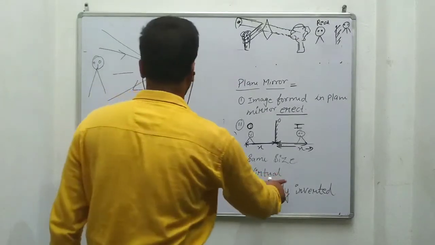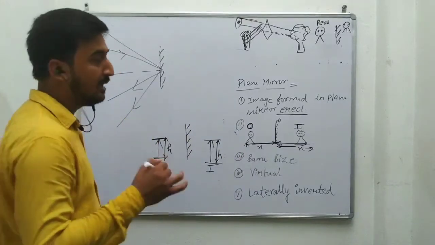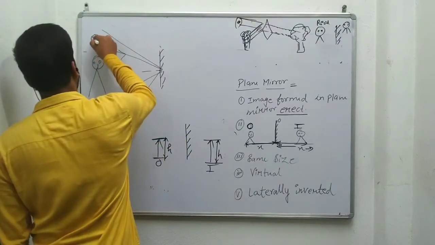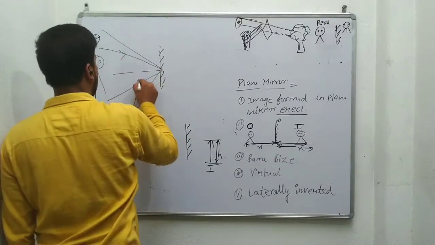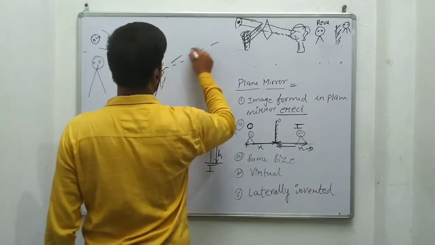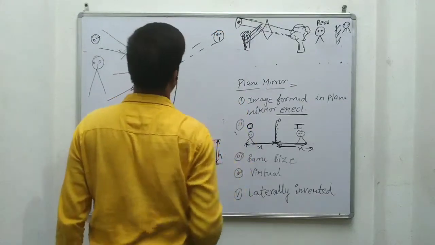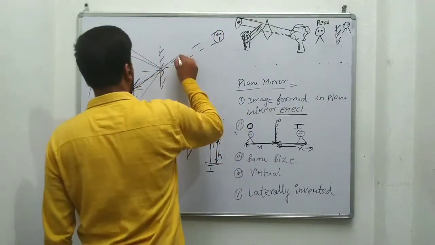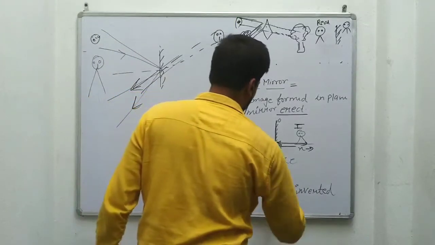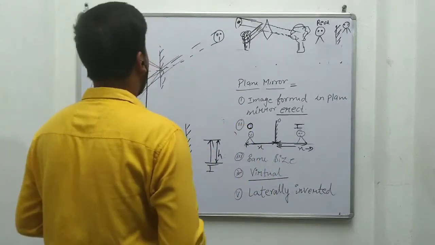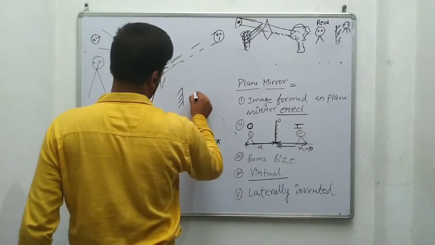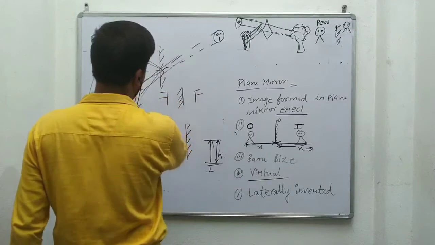Next is virtual. I have already explained that the image formed by the plane mirror is always virtual. These are the reflected rays, and the image will form where the virtual lines drawn from here meet. So the image formed by the plane mirror is always virtual. The last one is laterally inverted. The image formed by the plane mirror is laterally inverted. This is the object and the image is formed in this way.